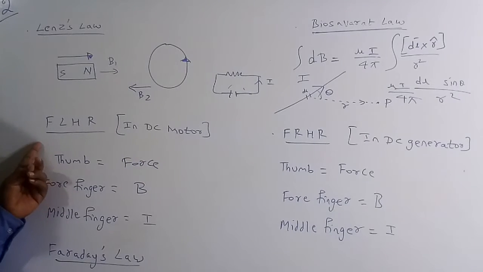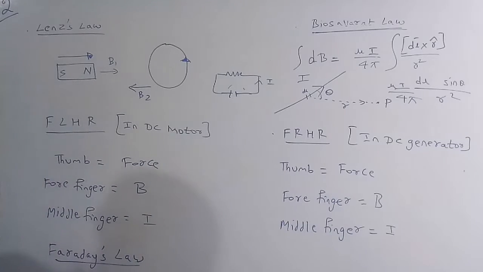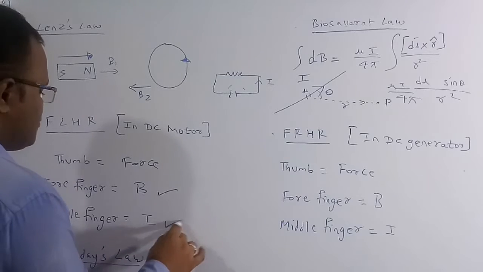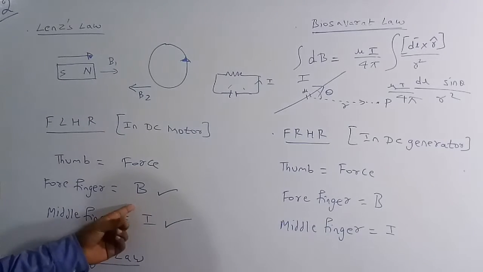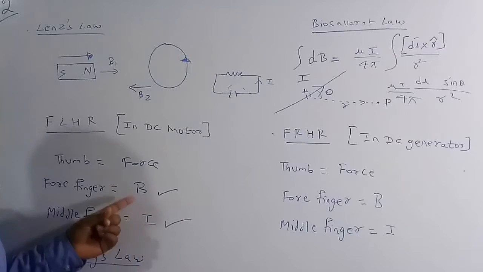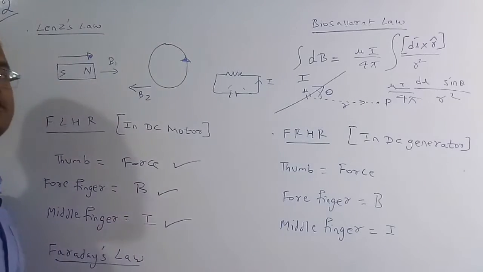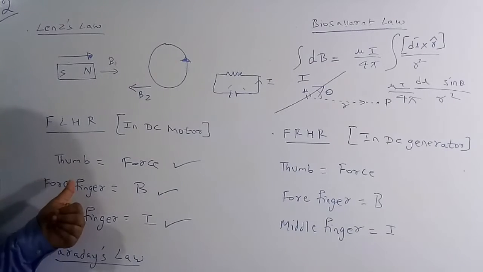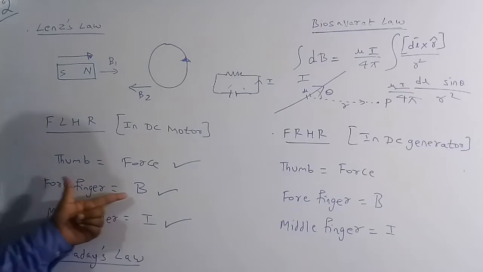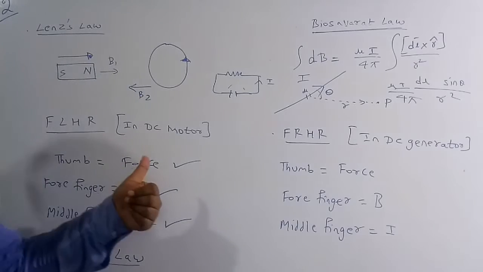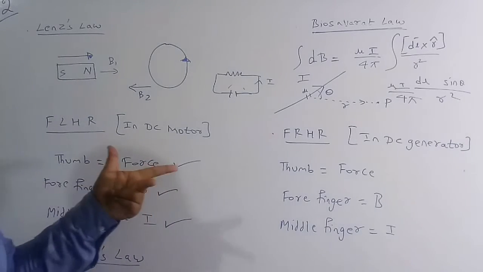Now we'll discuss Fleming's left hand rule. Fleming's left hand rule is used in DC motors, because in a DC motor we know the value and direction of the magnetic field and also the direction of the current. All we have to know is the force on a conductor. In this rule, the thumb indicates the force, the forefinger represents the magnetic field B, and the middle finger indicates the current I.